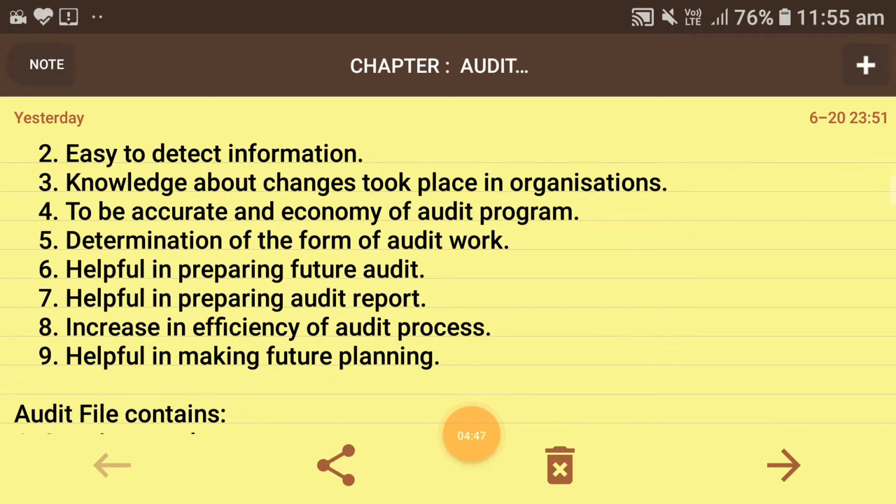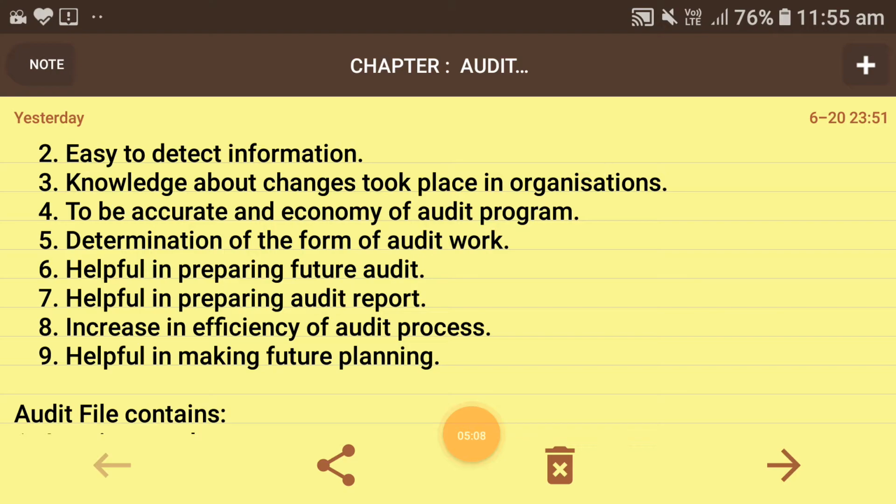Next, it is helpful in preparing future audits. Yes, if we have an audit file, then we can get information about what sort of mistakes were made in previous years. So this year, while auditing, we can check whether those mistakes are present or not, and what the procedure is of making the audit file which is given afterwards to the proprietor.